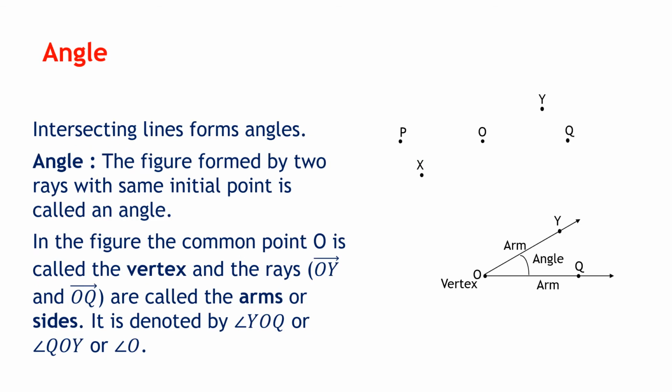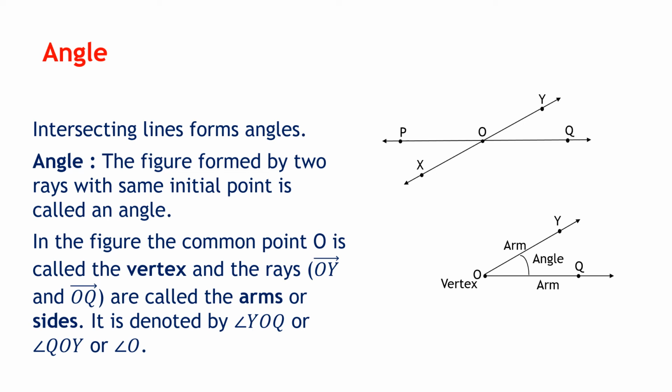Next we have an angle. Now from the previous figure, I had two intersecting lines, if you remember. So what do two intersecting lines form? The intersecting lines form angles. So today we have got a new concept now, the concept of angle. What we have introduced new today? We have introduced the concept of angle.